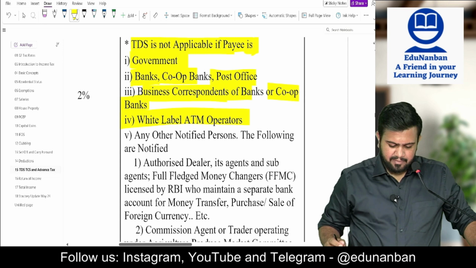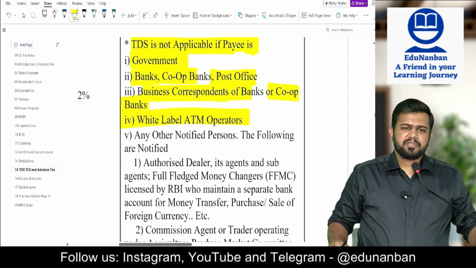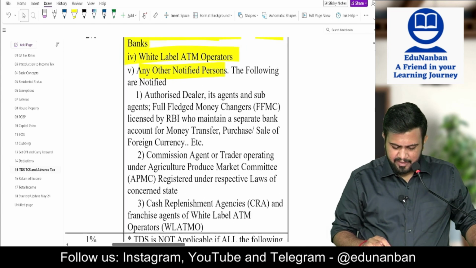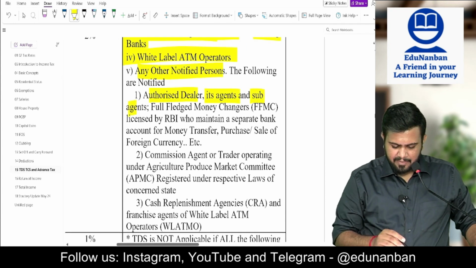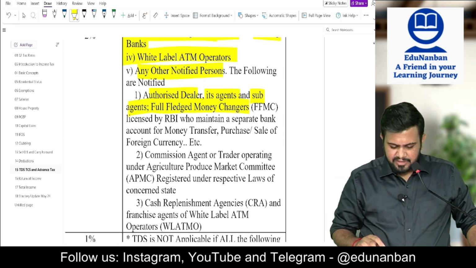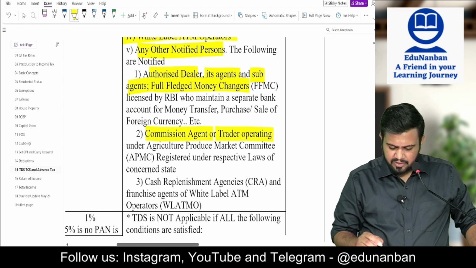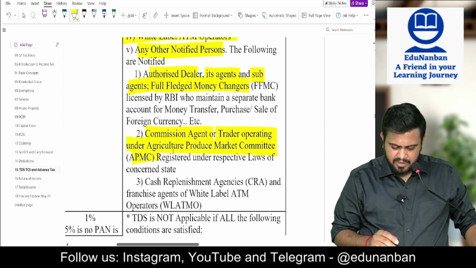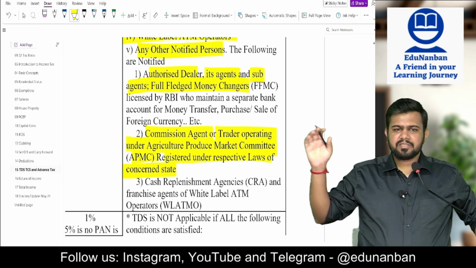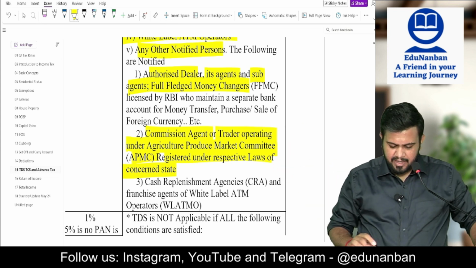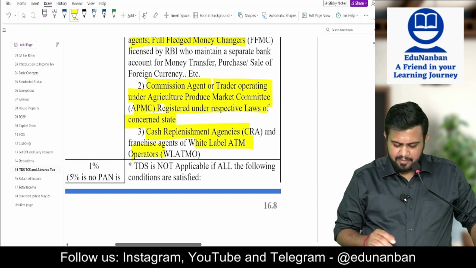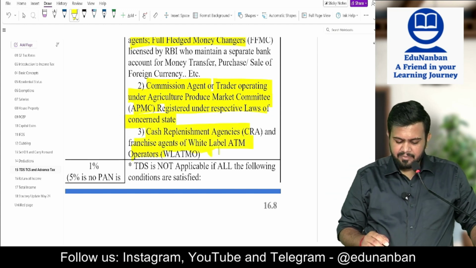Then white label ATM operators. White label ATM operators means companies who are managing ATMs. Then any other notified person. Who are notified? Authorized dealer and its agent and sub-agent, full-fledged money changers. Then commission agent or trader operating under APMC registered under respective law of concerned state. So commission agent or trader who is registered under APMC, Agriculture Produce Market Committee. And then cash replenishment agency or agents of white label ATM operators.